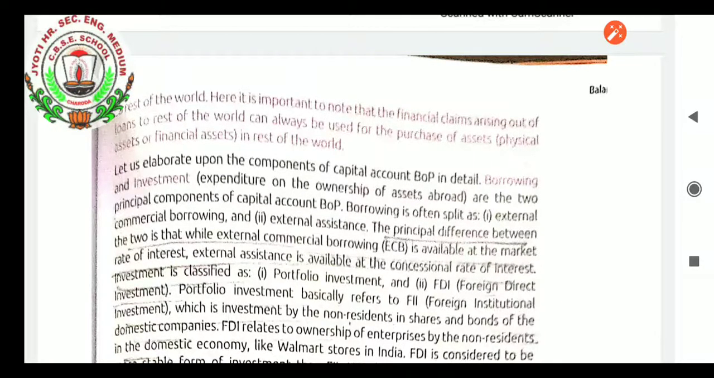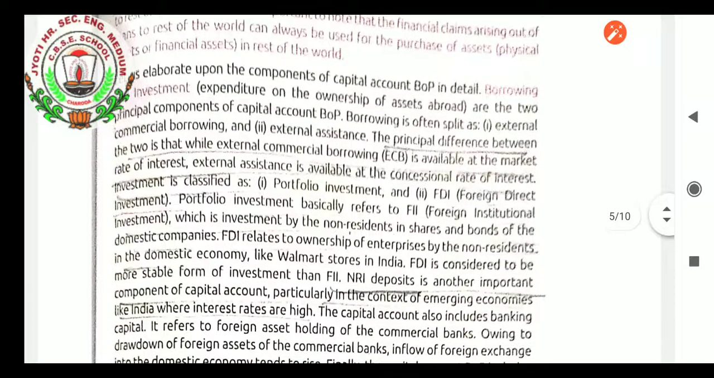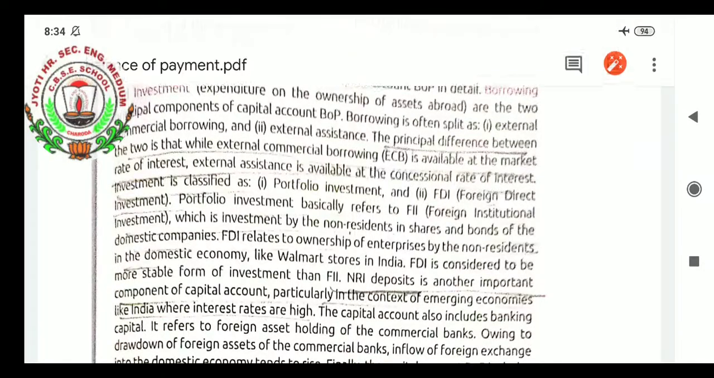Portfolio investment basically refers to foreign institutional investment, which is investment by the non-resident in shares and bonds of the domestic company. Foreign direct investment relates to ownership of enterprises by the non-residents in the domestic economy, like Walmart stores in India. Foreign direct investment is considered to be a more stable form of investment than foreign institutional investment. NRI deposits is another important component of capital account, particularly in the context of emerging economies like India, where interest rates are high.